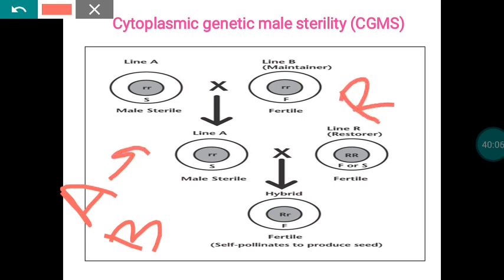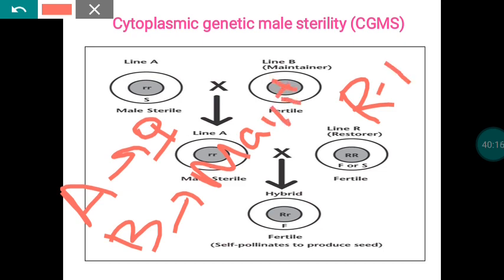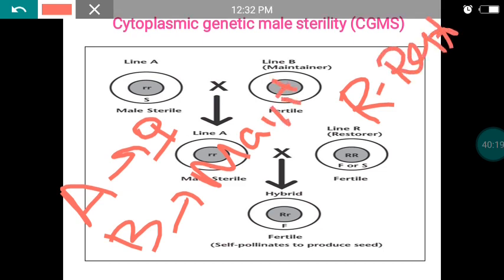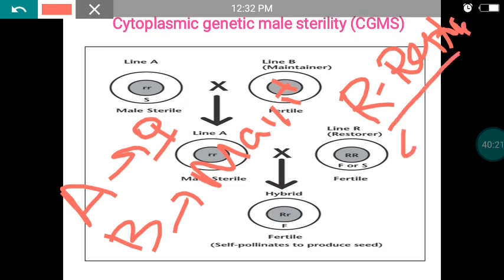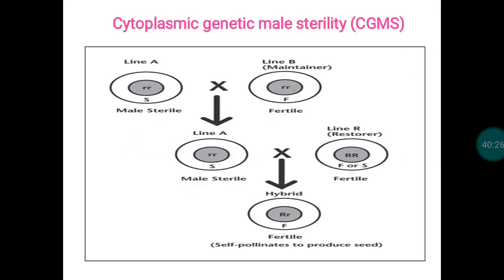A line means the female line, the male sterile line. This is our B line, the maintainer line. R line is the restorer line. This is used as a male parent during hybrid seed production operations. Here the A line is a male sterile line. The male sterility mechanism is governed by the cytoplasmic genome, like that of CMS. Here the male sterility is governed by the cytoplasmic genome.